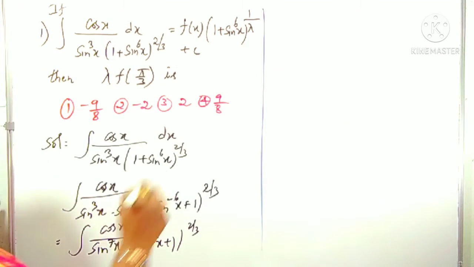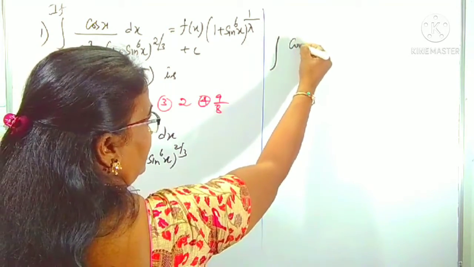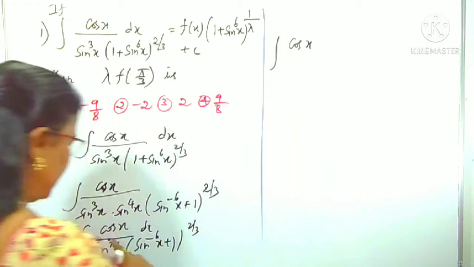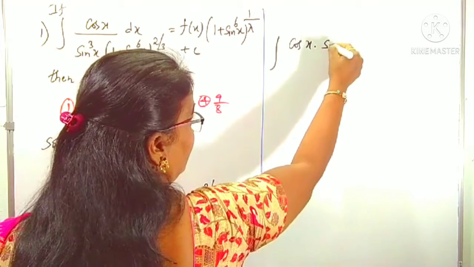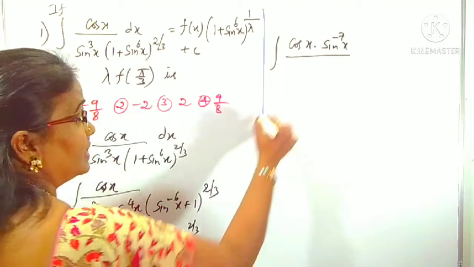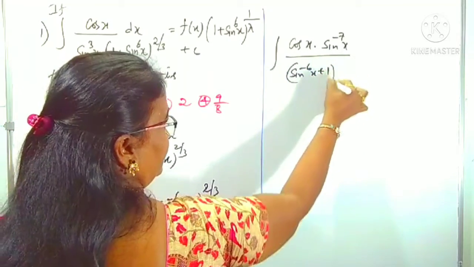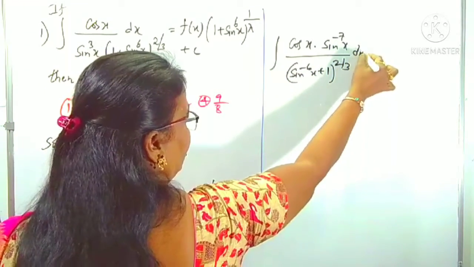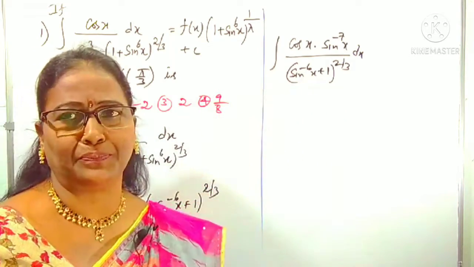One more step I'm writing, then we can think about what this integration position is. cos x by sin x, by sin power 7x, shall I write sin power minus 7x, divided by sin power minus 6x plus 1 whole power 2 by 3, right? Now we can understand what is the derivative of sin power minus 6x plus 1.